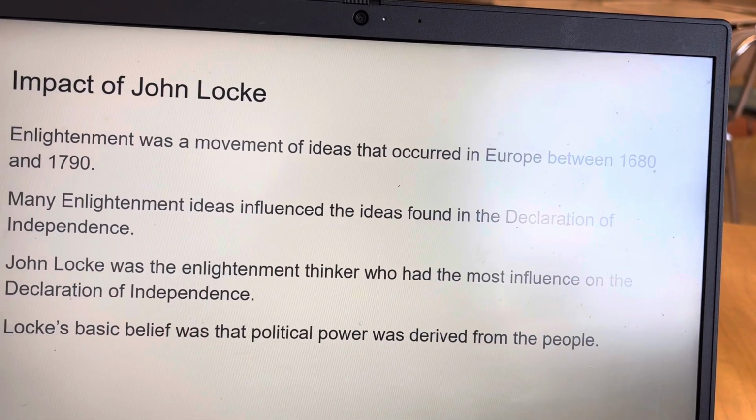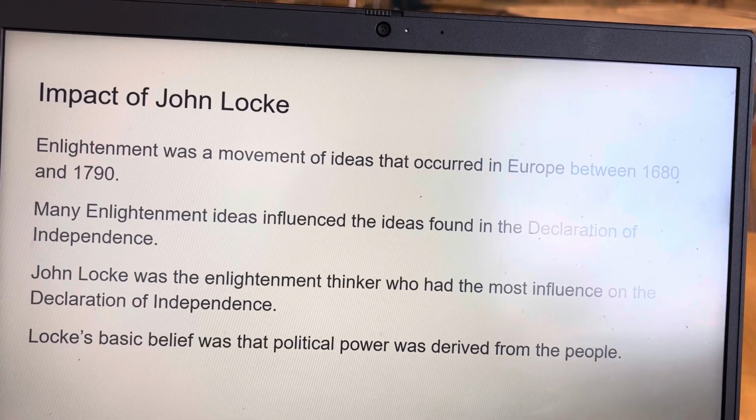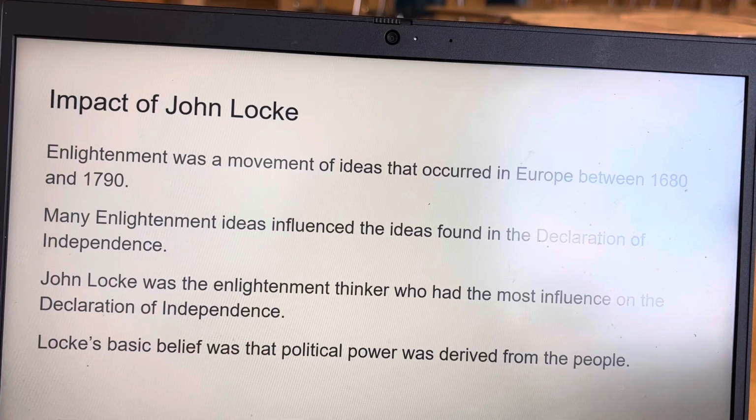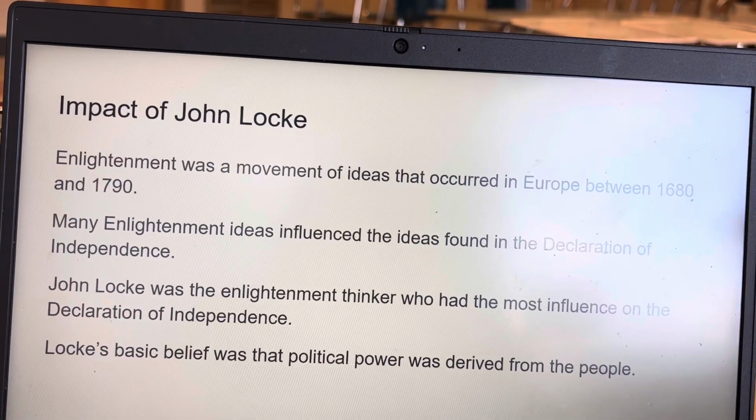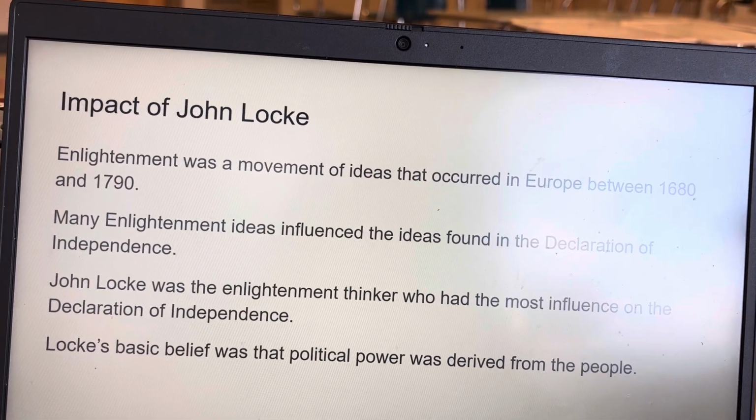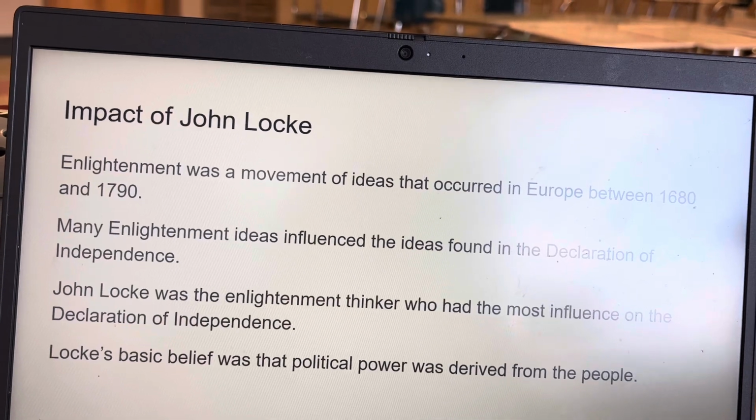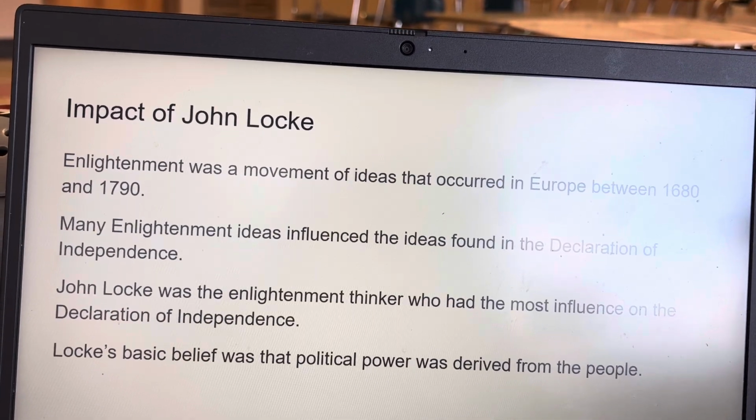Much of what Thomas Jefferson wrote in the Declaration was based on Locke's ideas about government. The key paragraph of the Declaration contained a statement of principles upon which the colonists believed all government should be based.